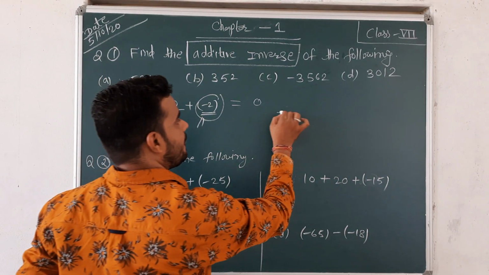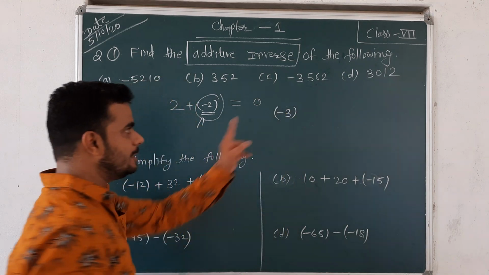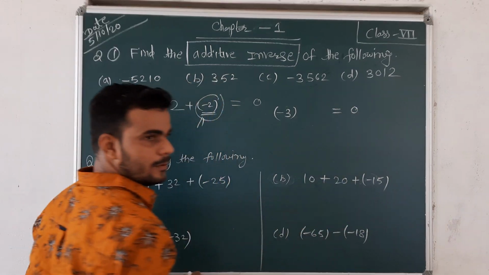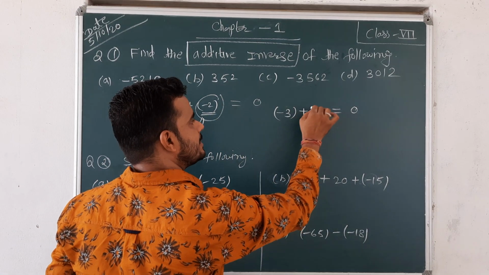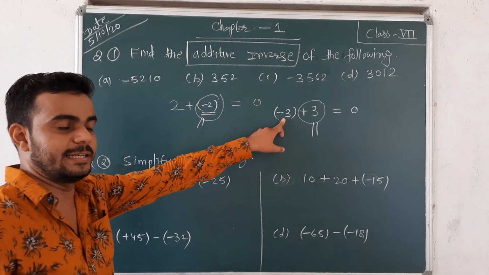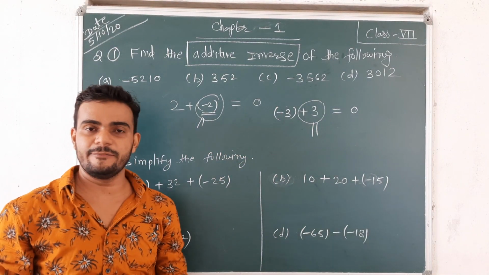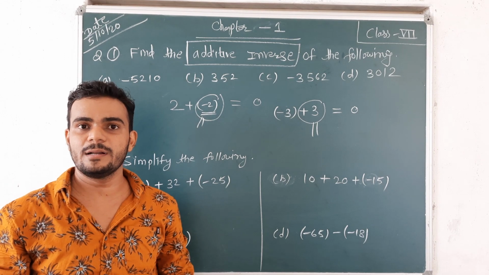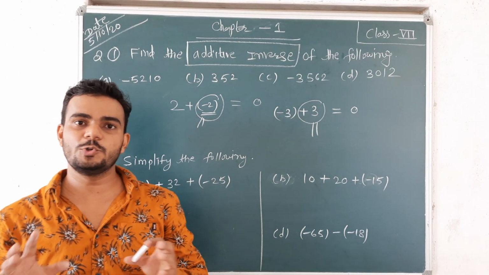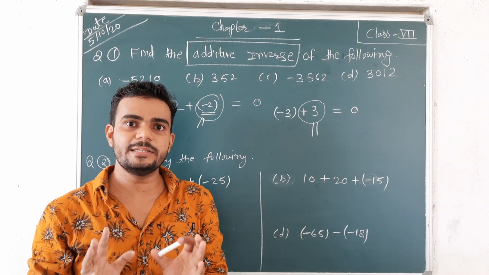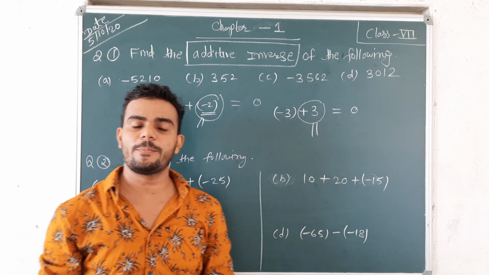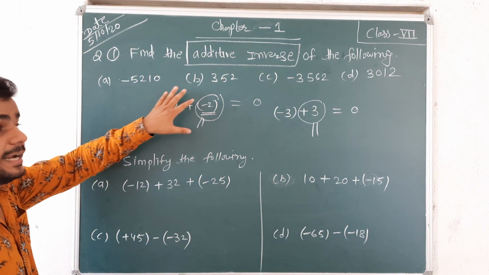Suppose one more example, you have a number negative 3. Which number will you add to negative 3 to get 0? Positive 3. It means that positive 3 is the additive inverse of negative 3. It means whatever number is given, you just change the symbol of that number. That number is the additive inverse of the given number. आपको जो भी number दिया हुआ है, just change only the symbol of the given number, और वो आपके सामने उसका additive inverse हो जाएगा.